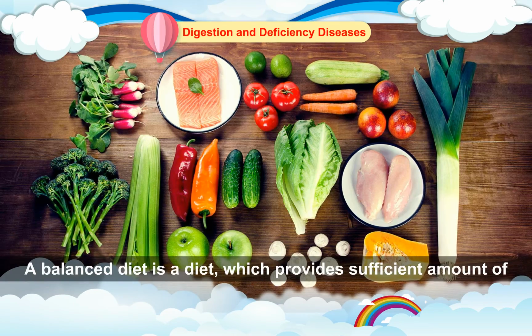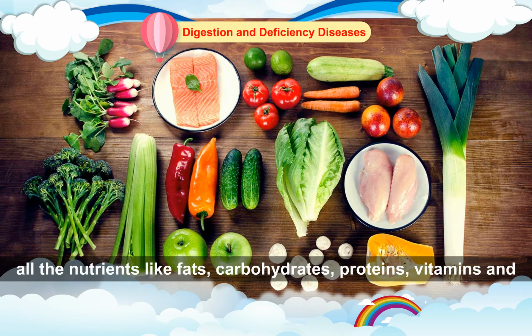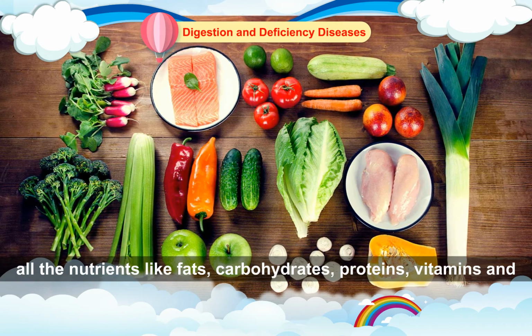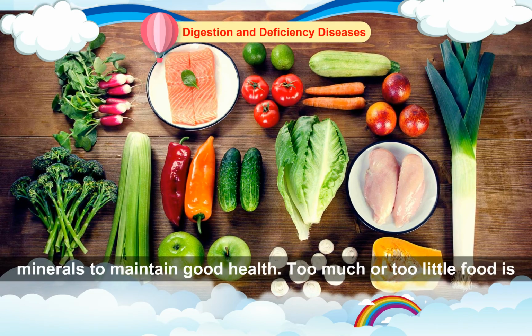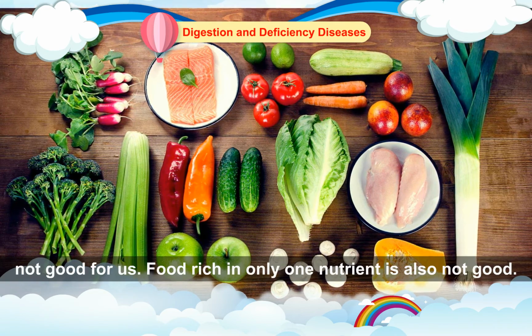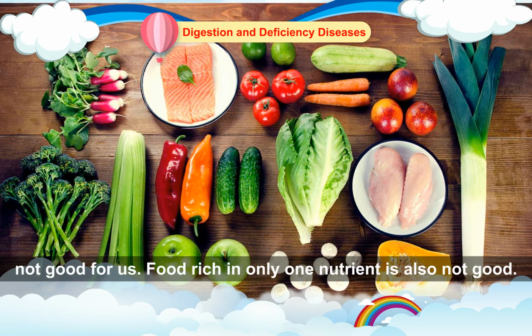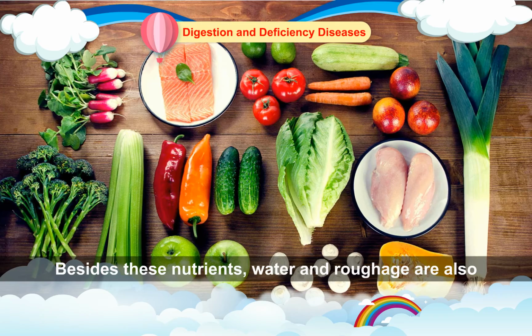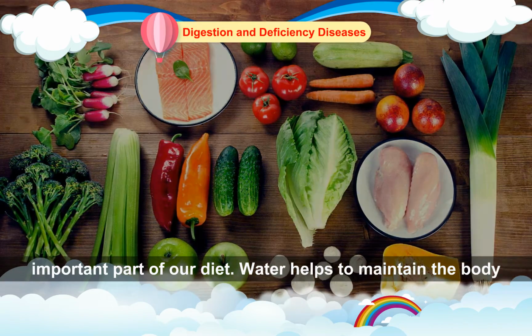Balanced diet. A balanced diet is a diet which provides sufficient amount of all the nutrients like fats, carbohydrates, proteins, vitamins and minerals to maintain good health. Too much or too little food is not good for us. Food rich in only one nutrient is also not good. Besides these nutrients, water and roughage are also important part of our diet.